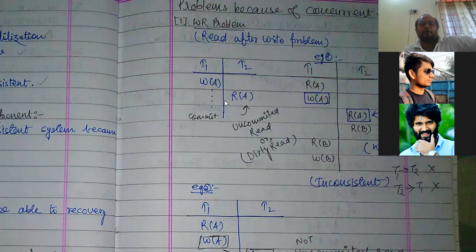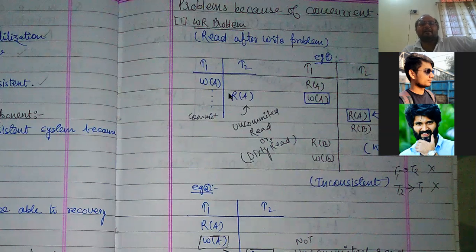It will get the wrong value because, suppose there is a variable A, and T1 transaction has written 10 in that variable A. It was, suppose, containing 0, and after performing some operation, transaction T1 had written 10 in it, and the read A operation performed by transaction T2 has read the value 10. And suppose T1 is rolling back to the old value. A contains the value 0, but T2 has read the value 10.